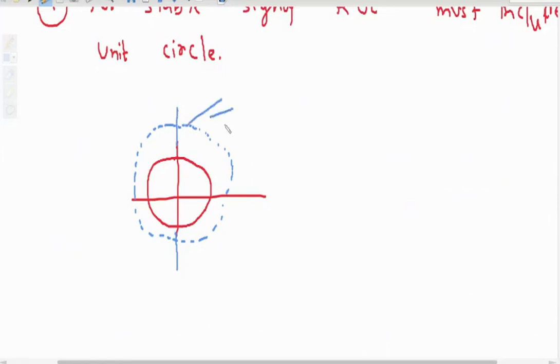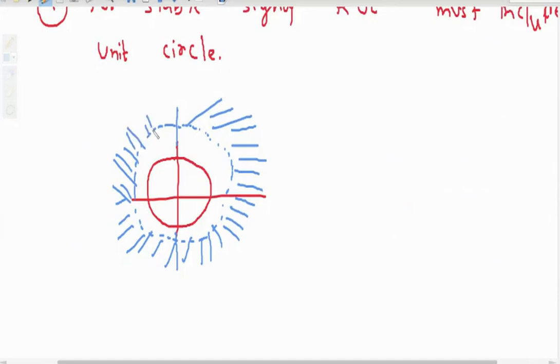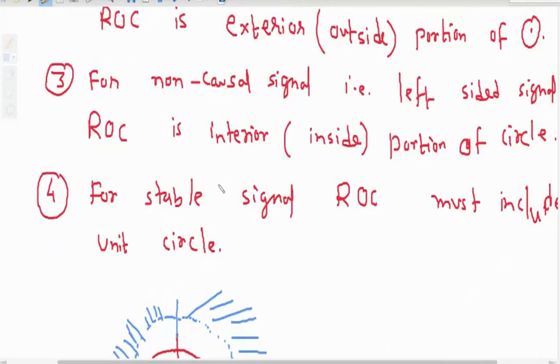Suppose my region of convergence is like this. Inside circle is the unit circle. And my ROC is outside some circle, and after that my ROC is present. So that means the signal is an unstable signal, because it is not including the unit circle. So for a stable signal, ROC must include the unit circle.